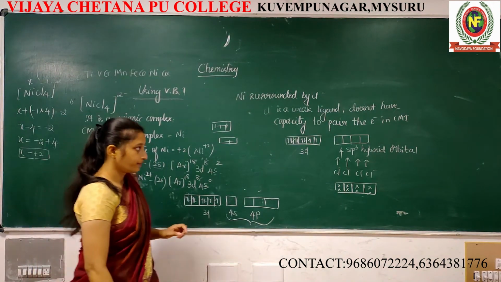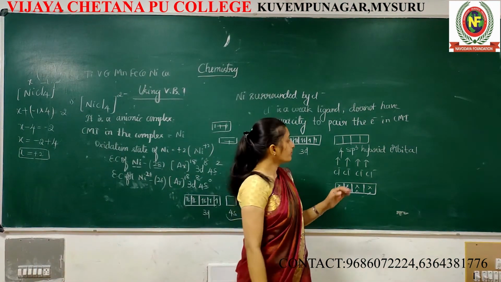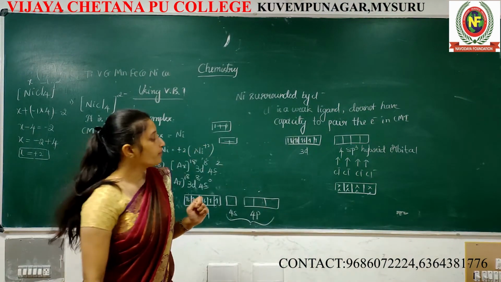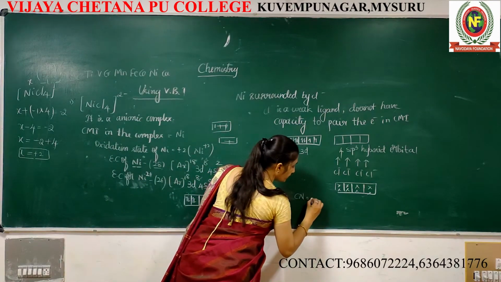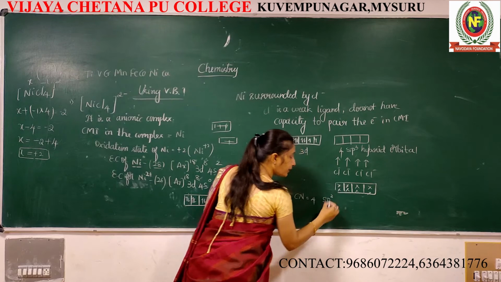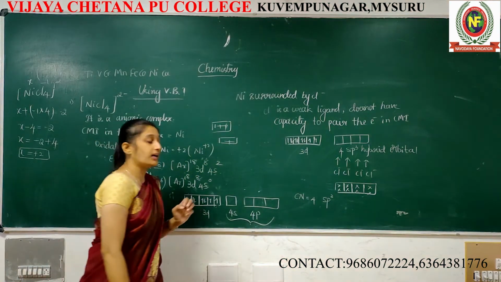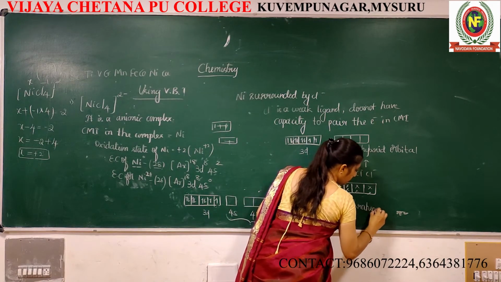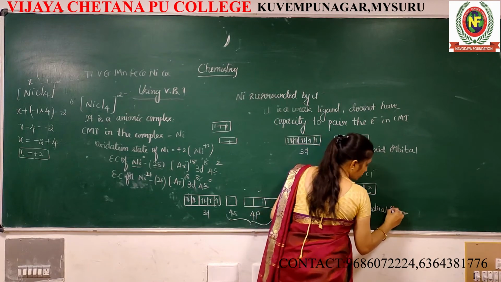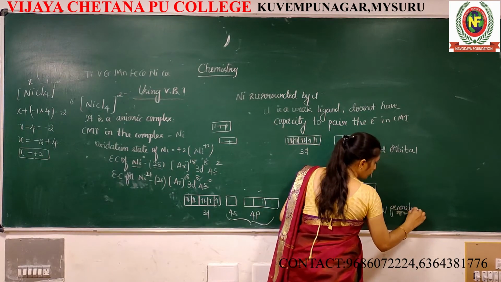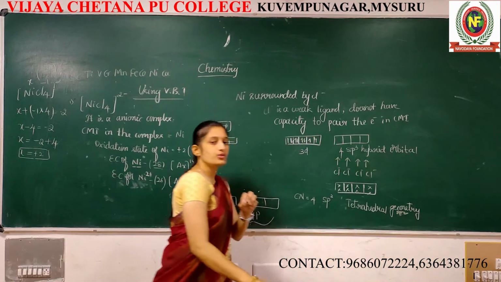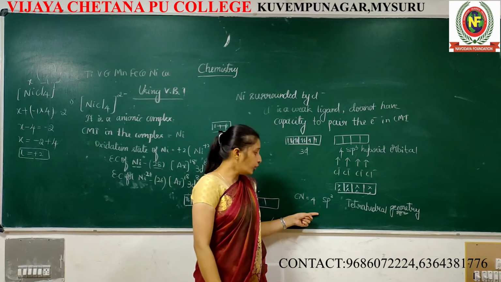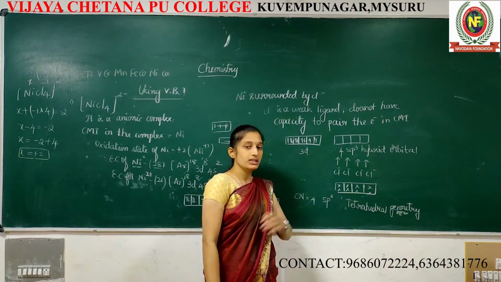Now the question. I already explained that if sp3 hybrid orbital is there, the coordination number is 4. Hybridization sp3 means what type of geometry? That is tetrahedral geometry. That's too simple, easy. Cn equal to 4, sp3, tetrahedral geometry.